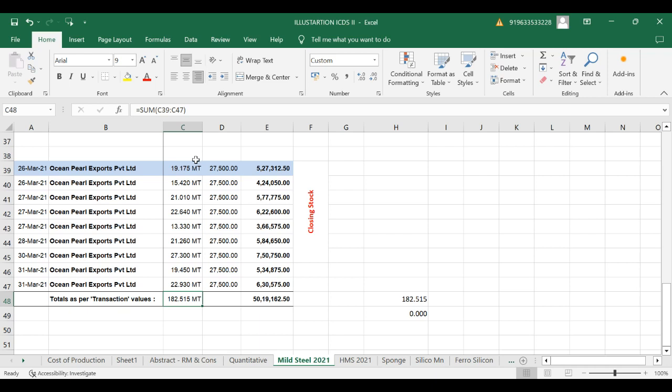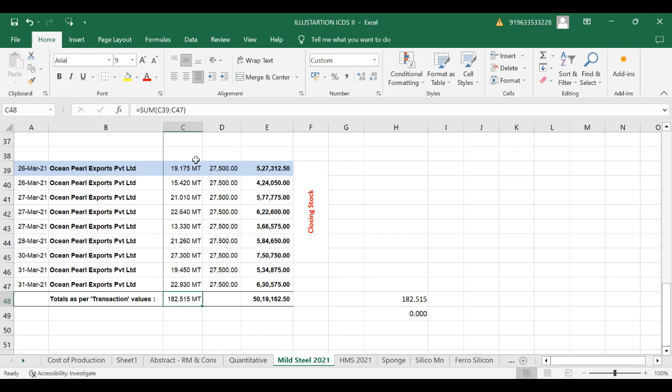For this case study basis, I was mentioning we would be taking FIFO method for valuing the inventory.